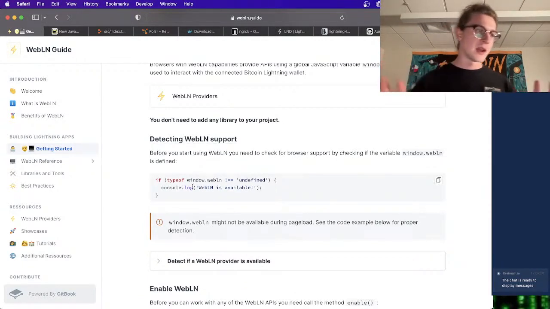So this wouldn't be Node.js. We have access to a global object that always exists no matter what file, no matter what scope you're in. Window is always available, and WebLN just attaches itself to this object if you have it plugged in through the Alby extension or something like that.